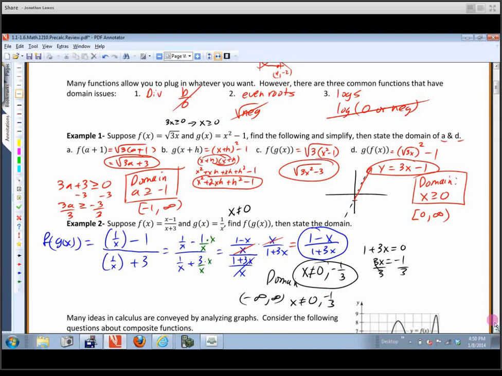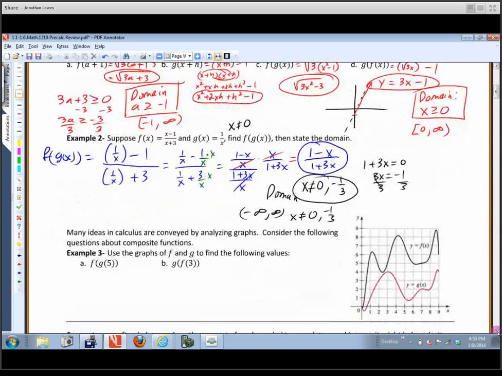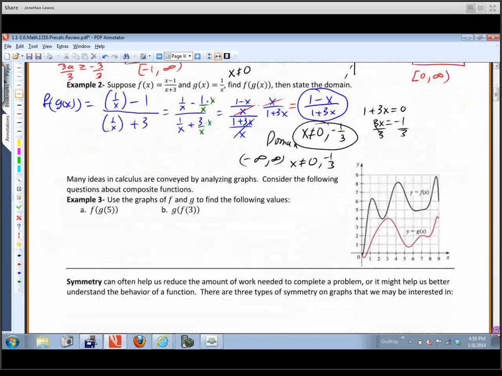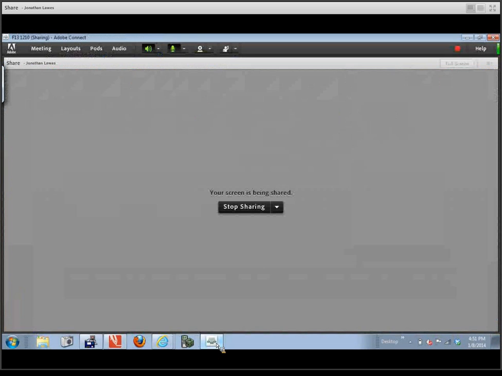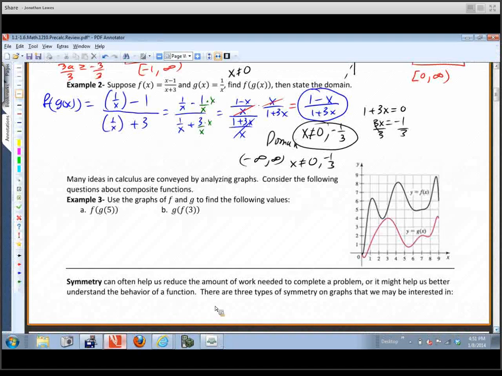Okay, now I'm going to show you the next problem because this textbook uses graphs quite a bit to describe things. And so this is important that you're able to do something like this. So you'll notice that we've got the graphs of f and g. F is up here, the black one, and then g is this kind of reddish pinkish one right here. So what we want to do is use the graphs of f and g to find the following values. So we want to find f of g of 5.